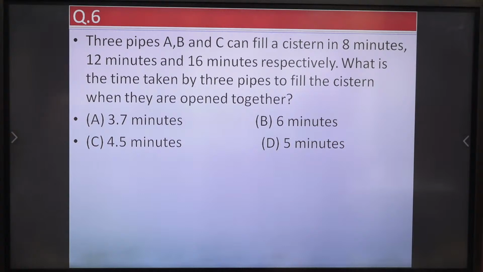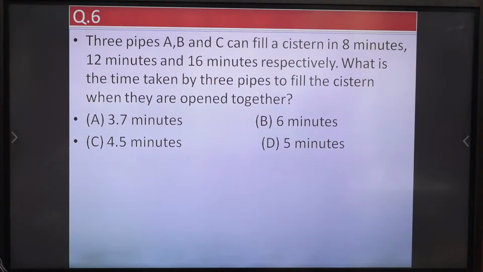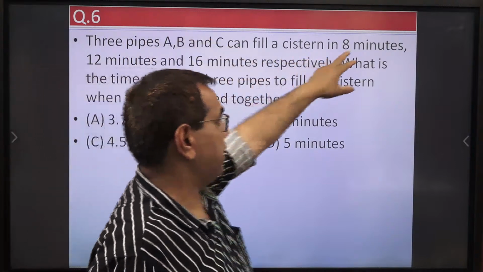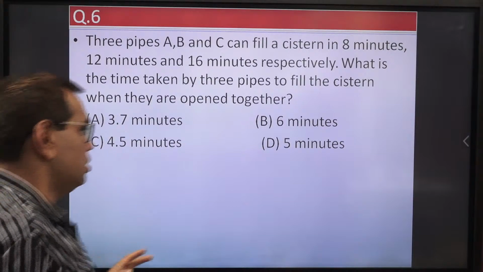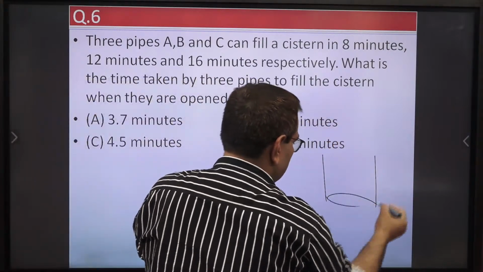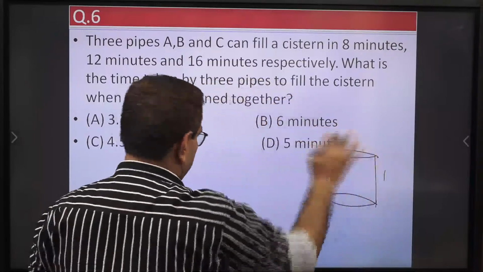Three pipes A, B and C can fill a cistern in 8 minutes, 12 minutes, 16 minutes. It is a very simple problem. If I discuss the concept here: pipe A can fill a cistern in 8 minutes. If we use A alone, it can fill the cistern in 8 minutes. So the complete cistern, suppose cistern is 1. Totally filled is 1, right?